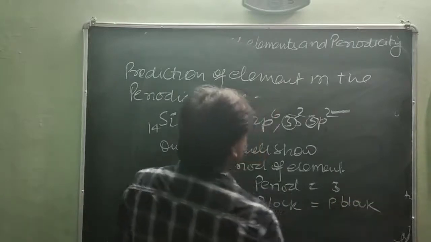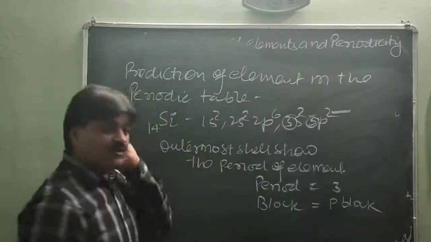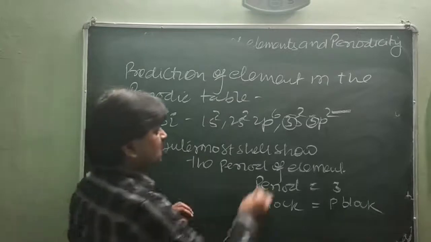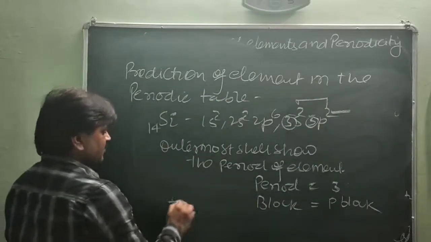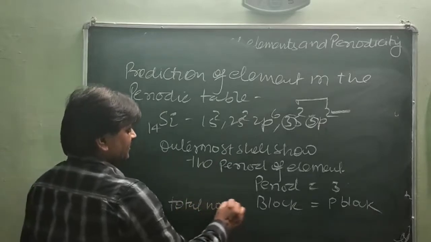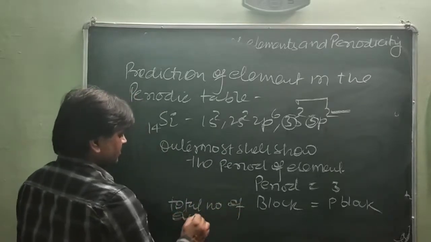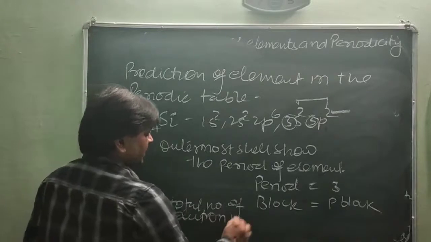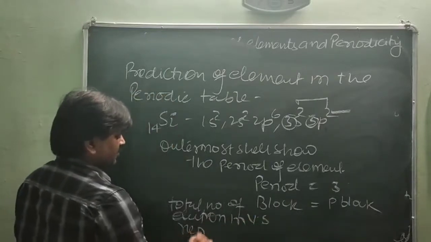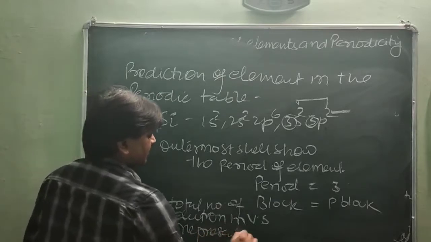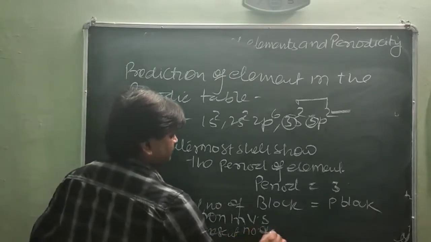Now the third one, the group of the element. What is the group of this element? The total number of electrons present in the valence shell represents the number of the group.